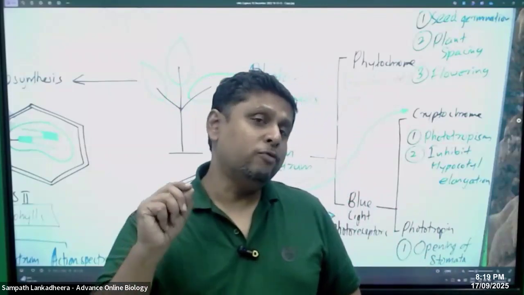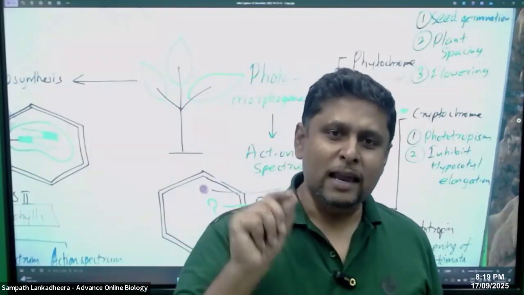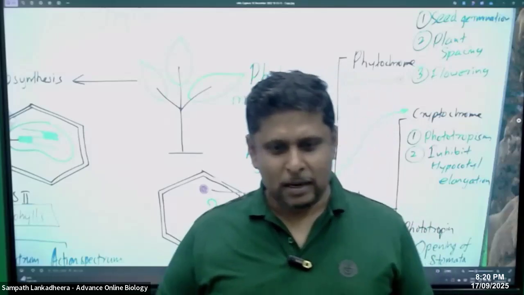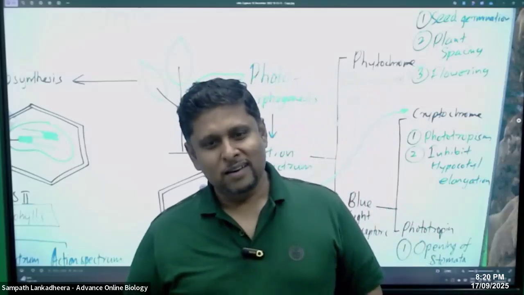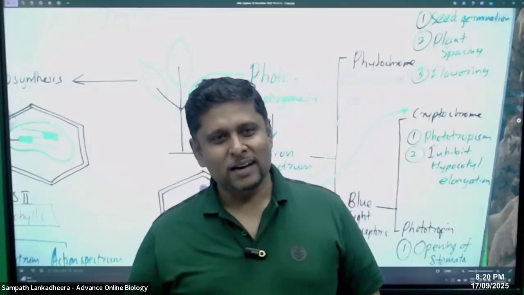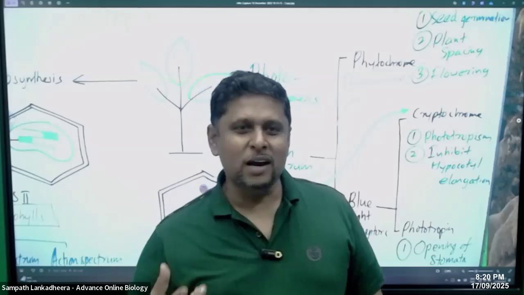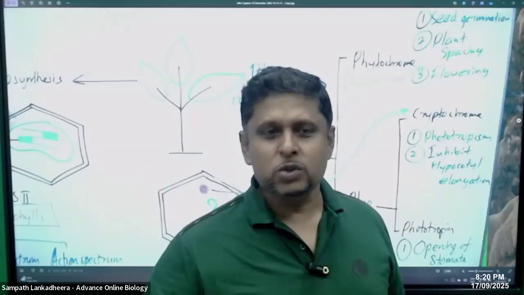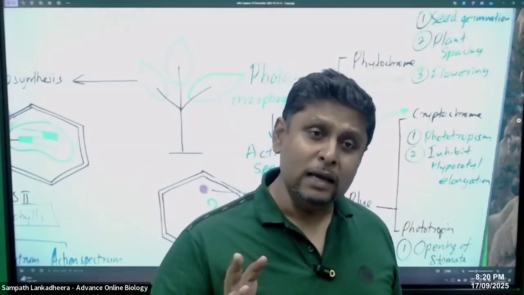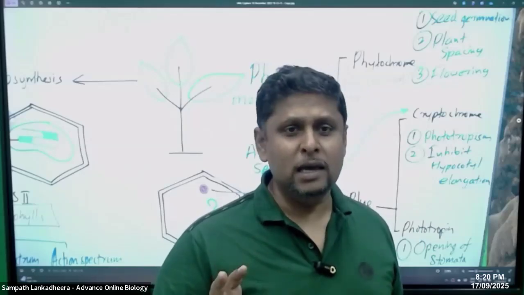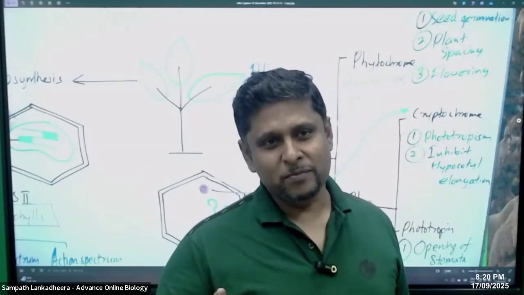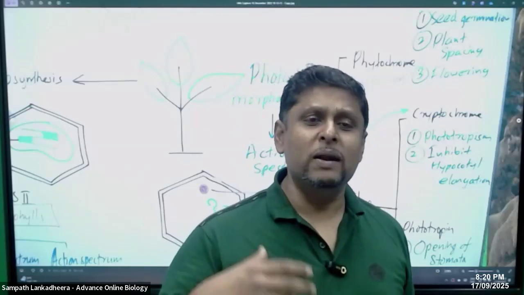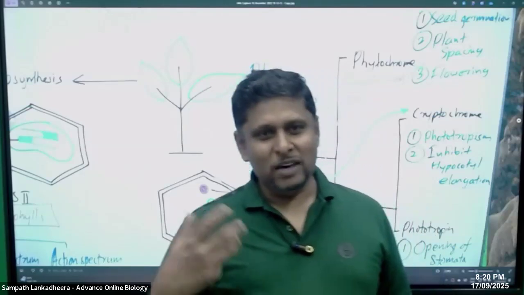Now these photoreceptors, which help the plant to respond to stimuli, are available in low concentration. So they are not concentrated enough to give color to the plant parts. They fail to give color, but they have the ability to respond to light. So we can talk about a particular action spectrum.